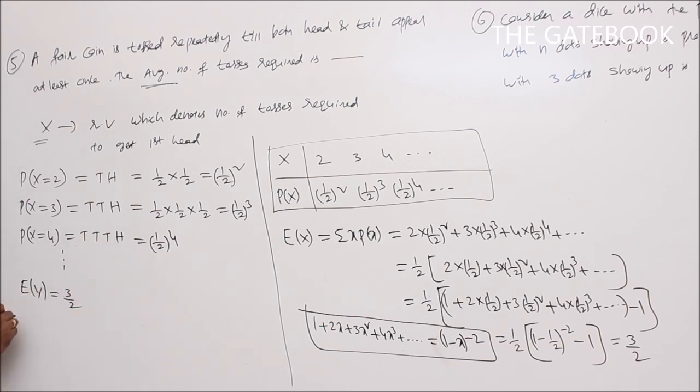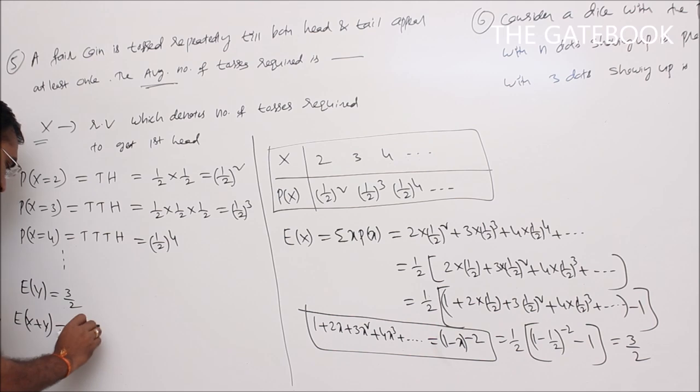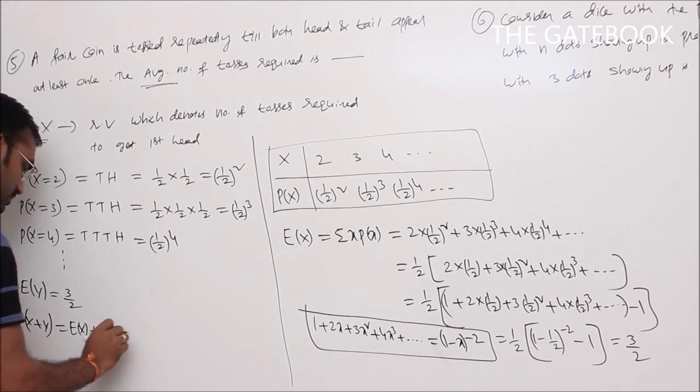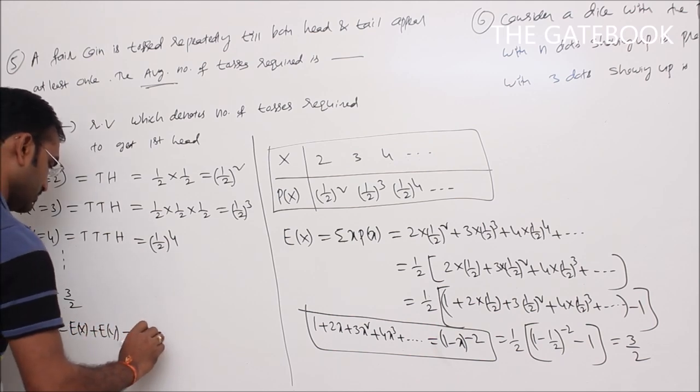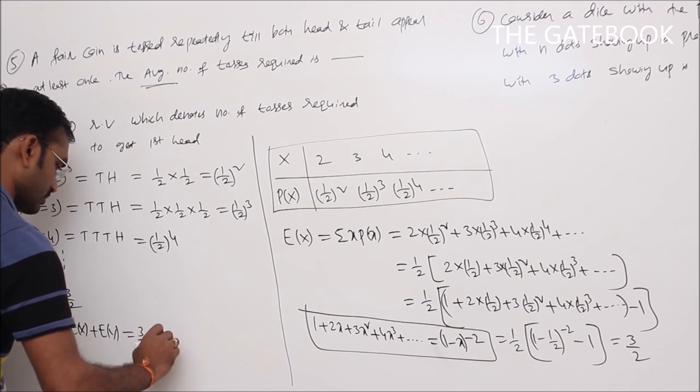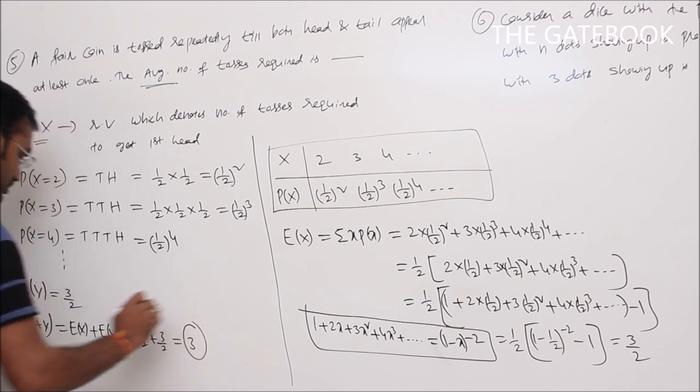So now expectation of x plus y, we require the average value. So expectation of x plus expectation of y, that is equal to 3 by 2 plus 3 by 2. So 6 by 2, that is equal to 3.